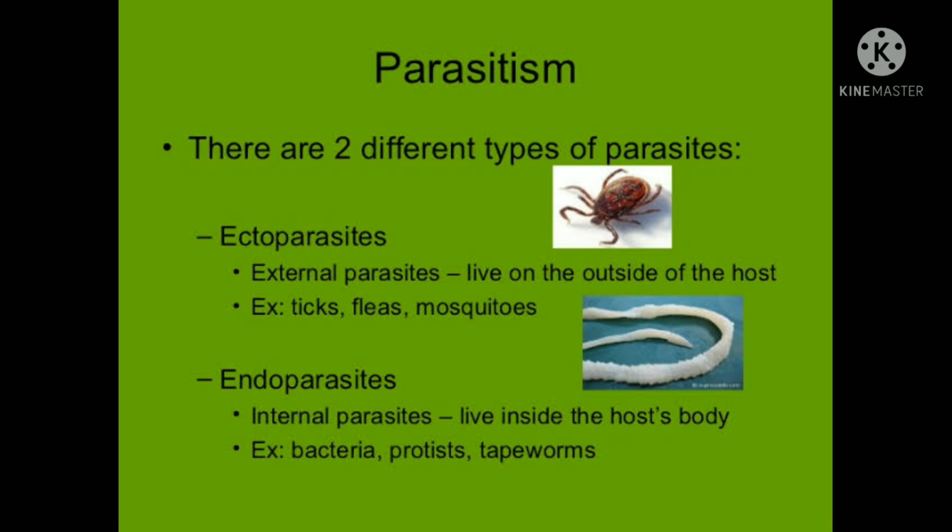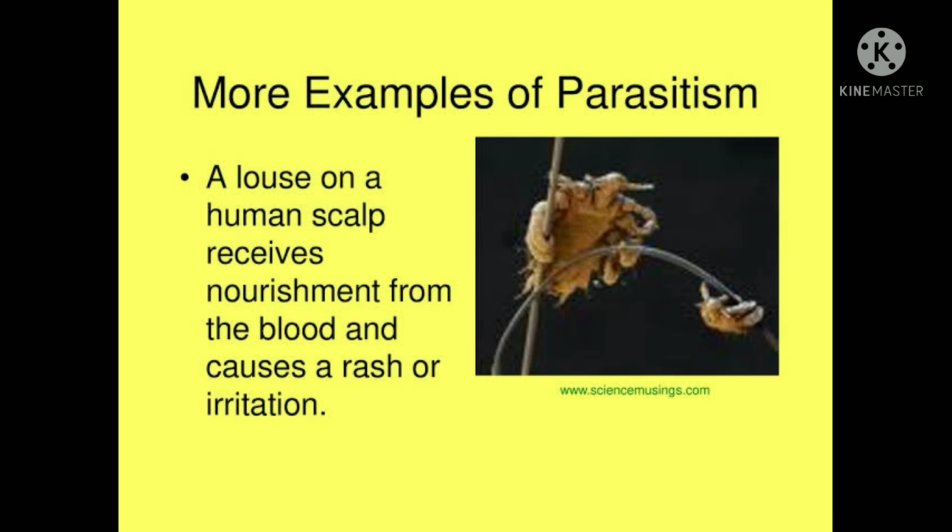There are two types of parasite. If the parasite is living on the surface of the host body, then it is known as ectoparasite. If it is living inside the host body, then it is referred to as endoparasite. Endo means inside and ecto means outside. The most common example of parasitism is a louse on a human scalp, which receives nourishment from blood and further causes rash or irritation on the human scalp. So this is an example of parasitism.